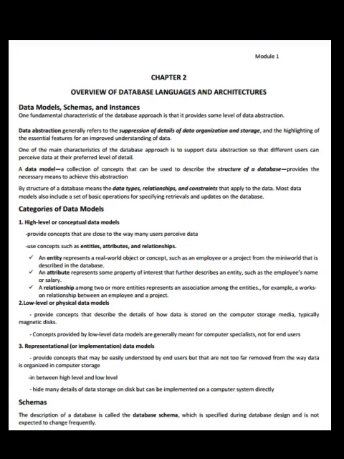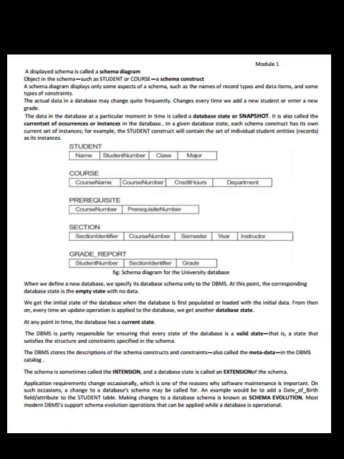Schemas. The description of a database is called the database schema, which is specified during database design and is not expected to change frequently. A displayed schema is called a schema diagram. An object in the schema, such as student or a course, is a schema construct. A schema diagram displays only some aspects of a schema, such as the names of record types and data items, and some types of constraints.